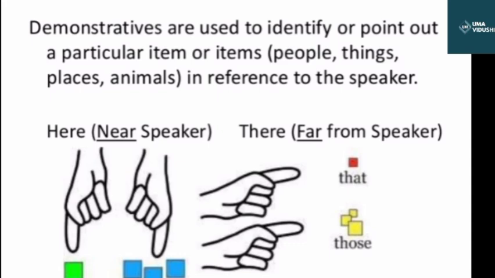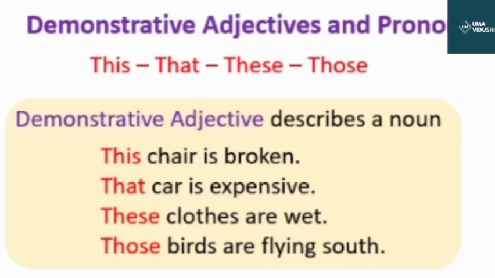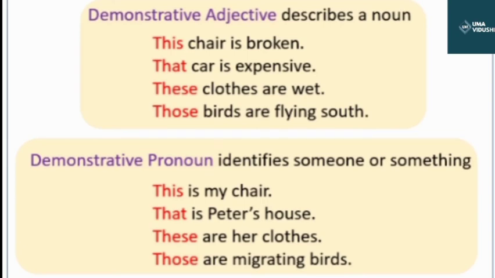Okay, but many students get confused between demonstrative adjectives and demonstrative pronouns because they both look the same, but there is a huge difference between them. Now let's see what the difference is between demonstrative adjective and pronoun. Demonstrative adjectives and pronouns include this, that, these and those. But an adjective, as I said, describes a noun, like this chair is broken, that car is expensive, these clothes are wet, those birds are flying south.